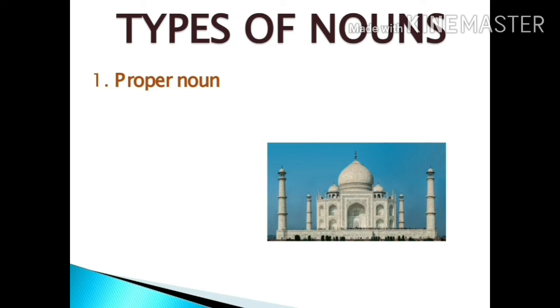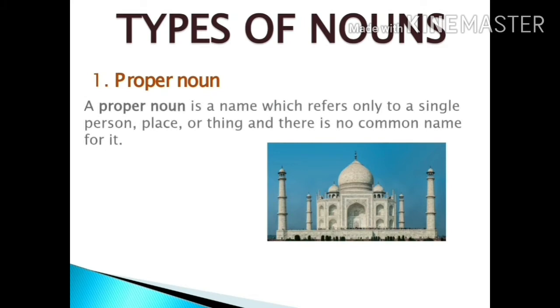Now first let's move on to the definition of proper noun. A proper noun is a name which refers only to a single person, place or thing, and there is no common name for it. It means when there is a name which specifically belongs to a specific person, place or thing, then it is a proper noun.